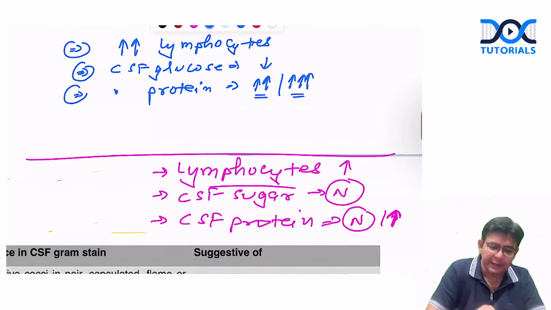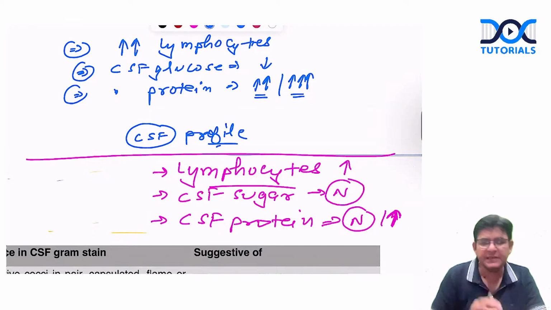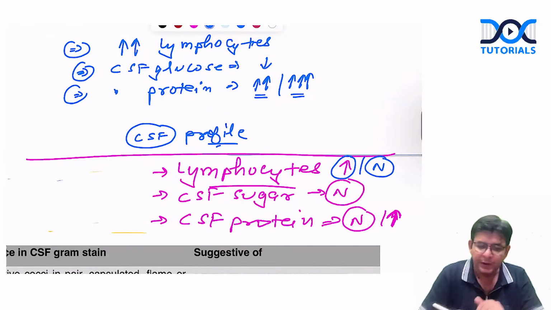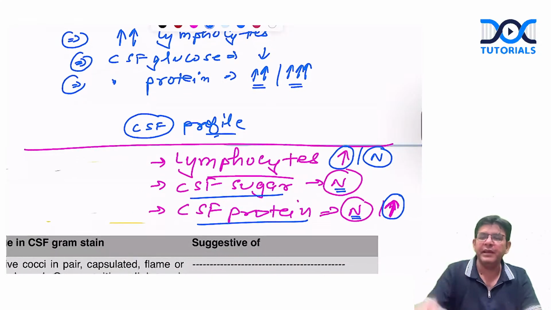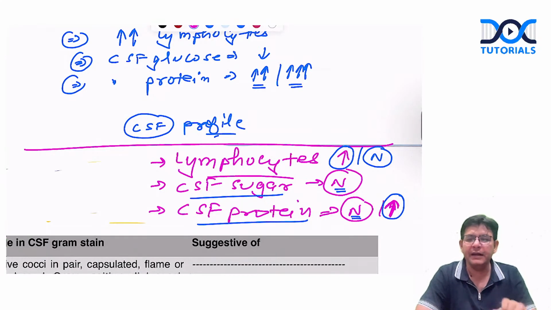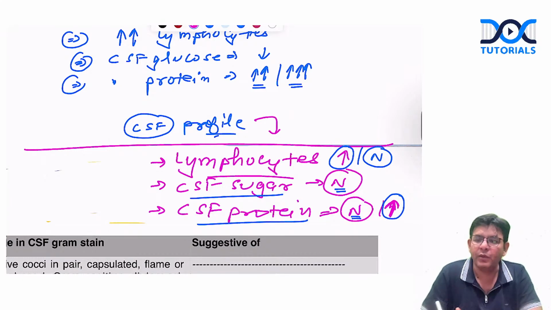Then, can you tell me about this particular CSF profile? In this profile, lymphocytes are just increased, or it can be normal also. The CSF sugar is normal. CSF proteins are normal or slightly increased. Please tell in the comment section which condition we are talking about by this CSF profile which you are seeing here.